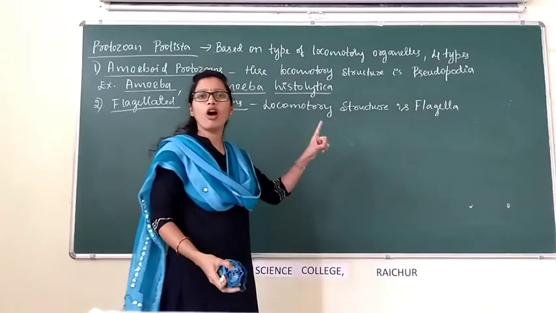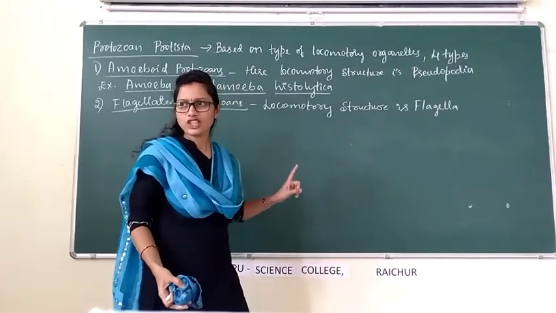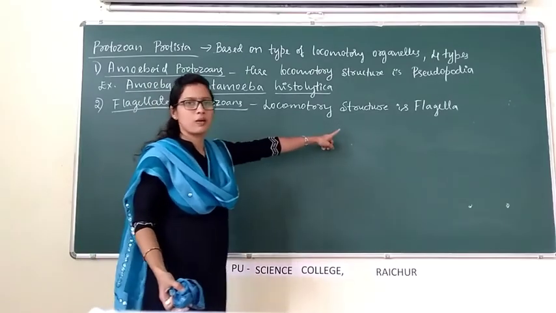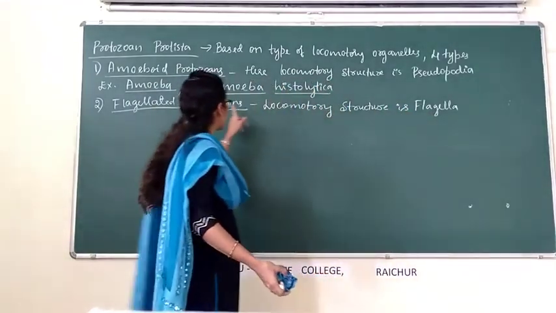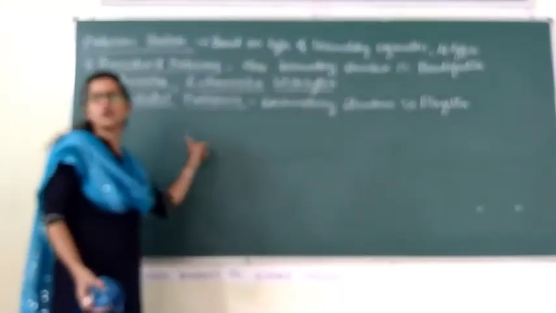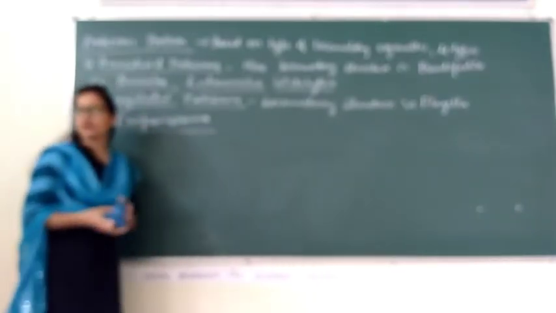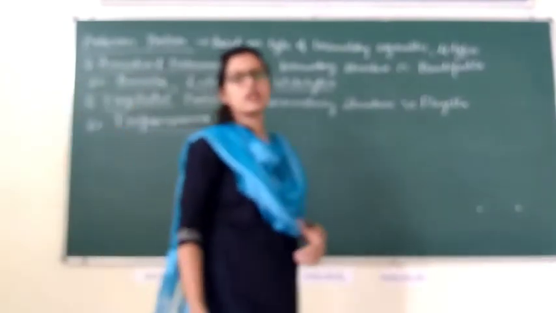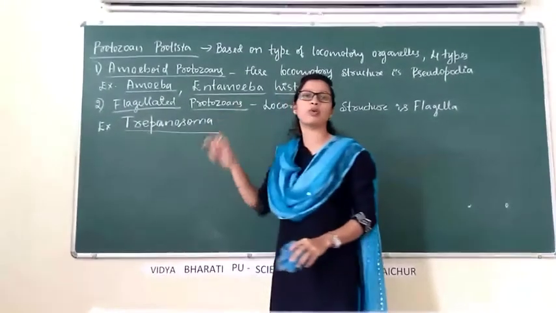It is a long hair-like structure. By the help of this flagella, these protozoans move from one place to another place. Example for flagellated protozoan is trypanosoma. Trypanosoma is one of the examples for flagellated protozoans.